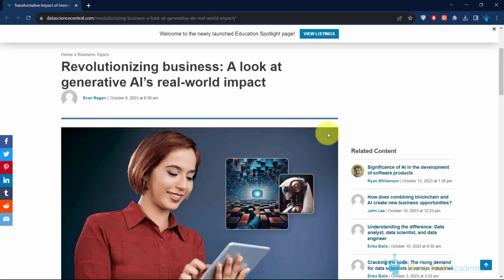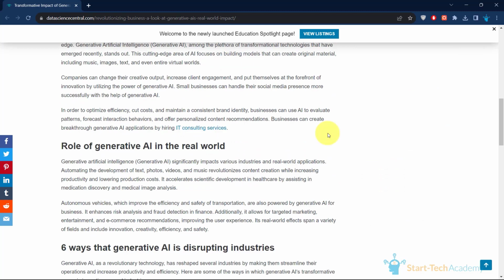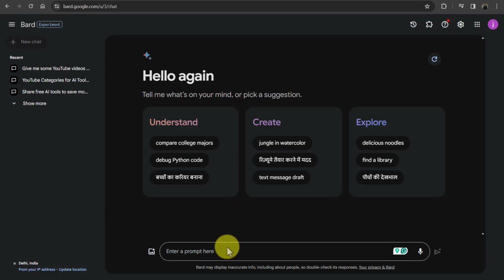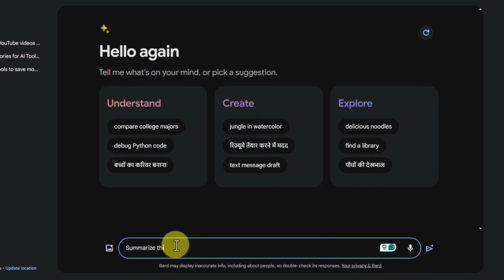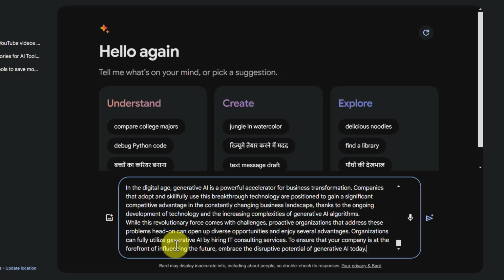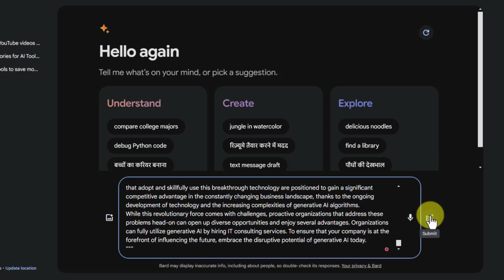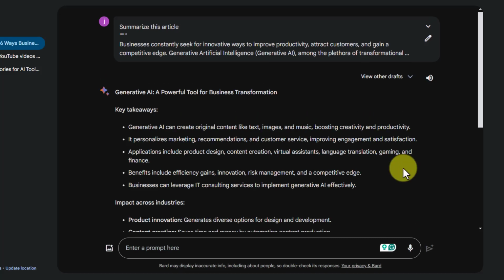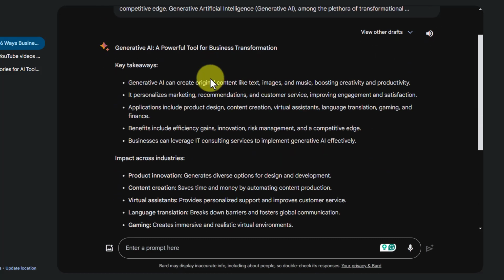Suppose I want to summarize this article. So, this article is very long and I don't have time to read the full article. So, I want to summarize this. So, let's copy paste this article to Google Bard to summarize it. So, here I will write my prompt, summarize this article, and within triple quotes I will paste my article. Let's submit this prompt, and you can see that Bard summarized the article.